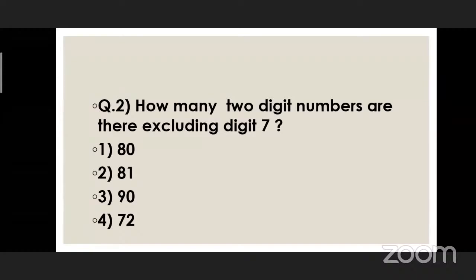There are 18 numbers having the digit 7. So for the 2-digit numbers which do not have the digit 7, we subtract 18 from 90. So 90 minus 18 is equal to 72. So the answer will be option number 4, that is 72. So you have to darken the circle for option number 4.